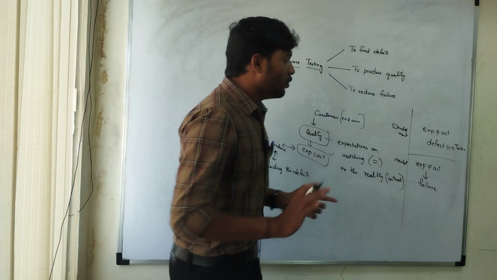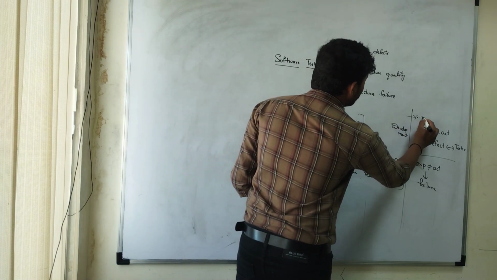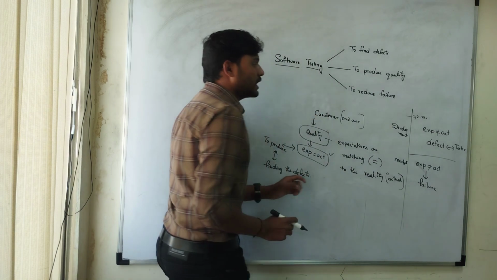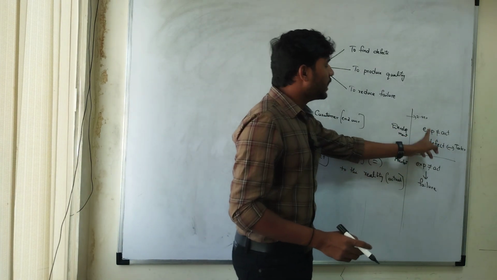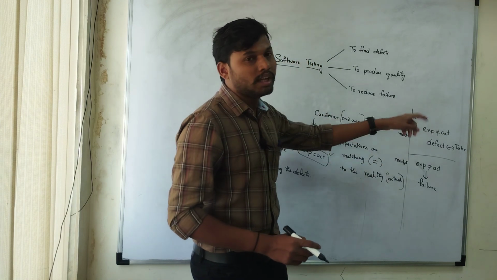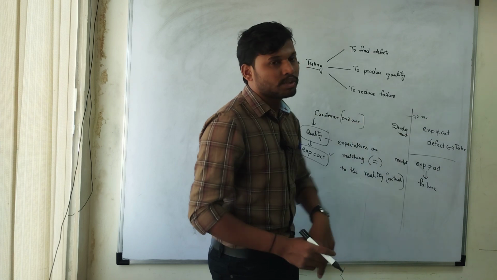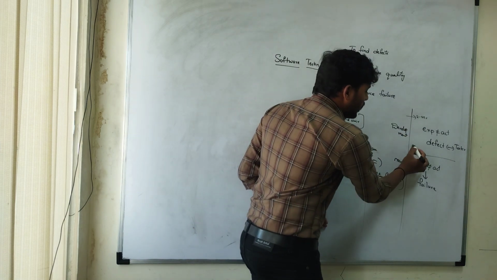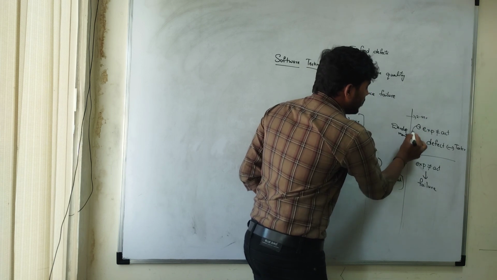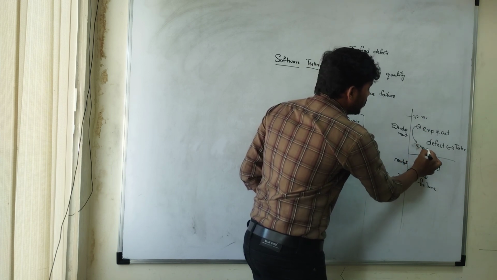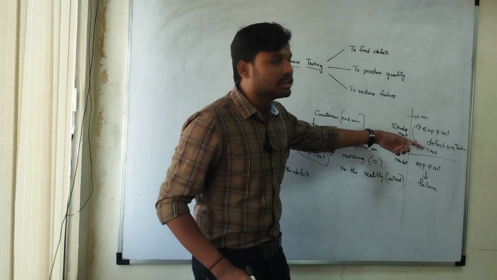So if the tester finds this type of issue in the development process, we can say it is a defect. So guys, you can see, in the development environment it is a two-tier communication. Two-tier communication means that if the tester finds any defect, he can send it to the developer. The developer can fix the defect and send it back to the tester. Here only we fix the defect.